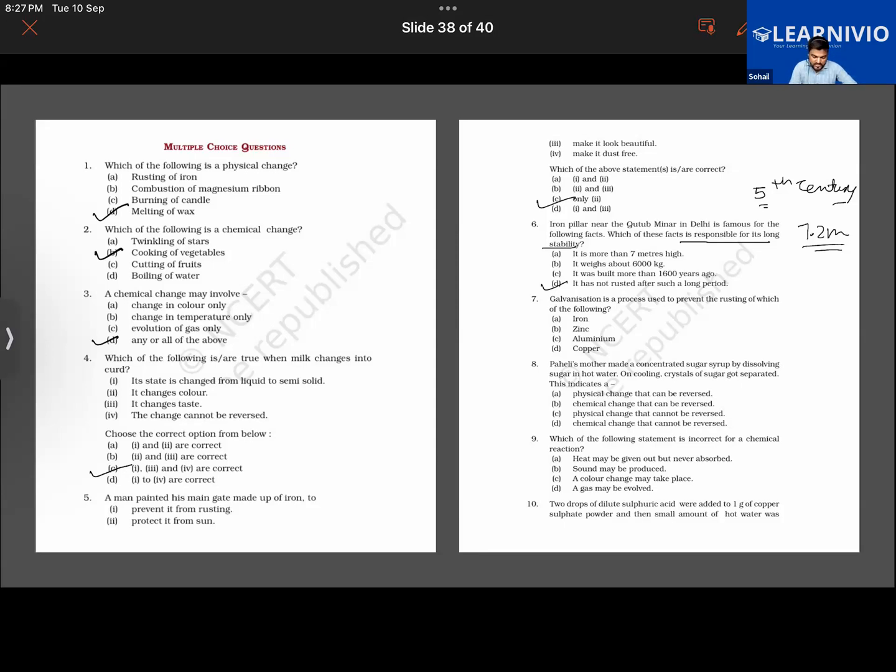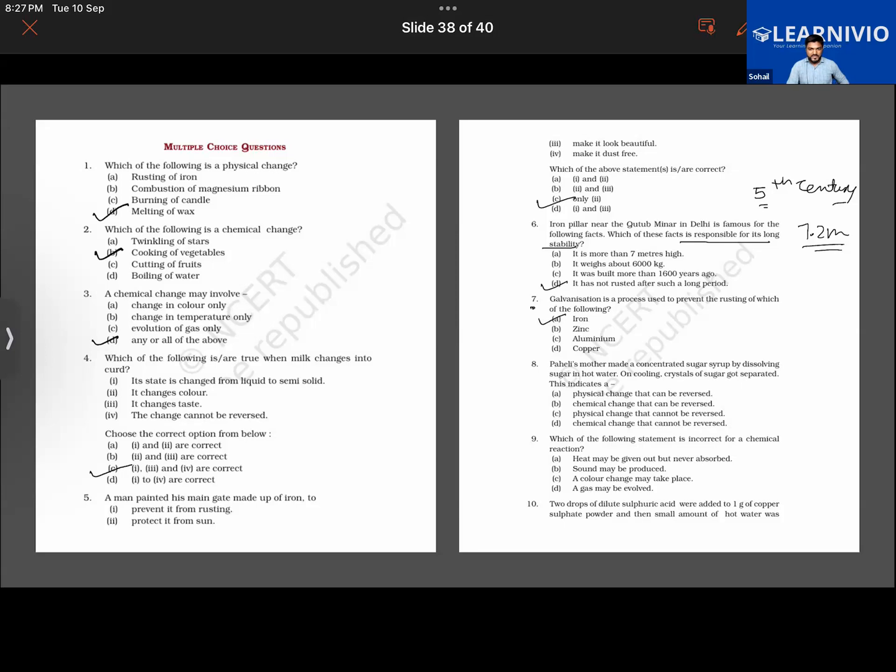Now, question number 7. Answer this one. Zinc. Option number D. Zinc. Galvanization we have learned with this. We have learned about galvanization. We have to prevent the iron from rusting by applying a coating of zinc above it. So galvanization is a process used to prevent the rusting of iron.